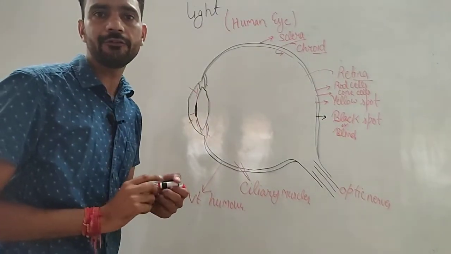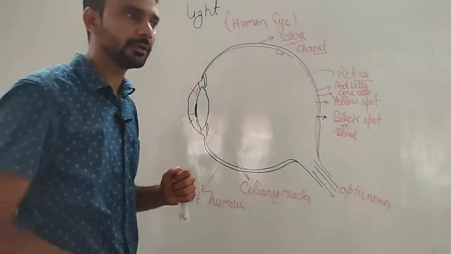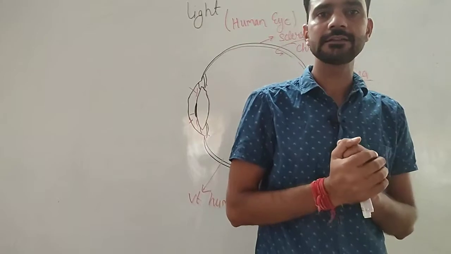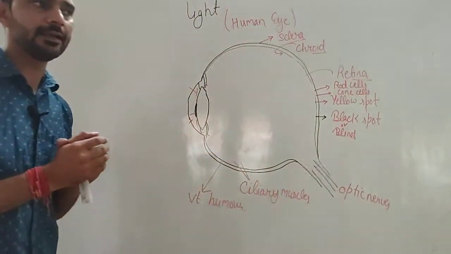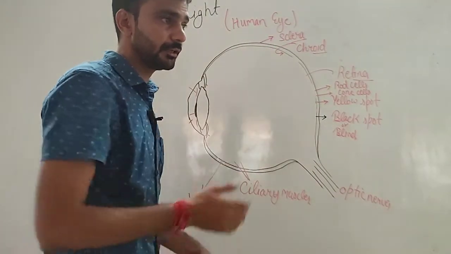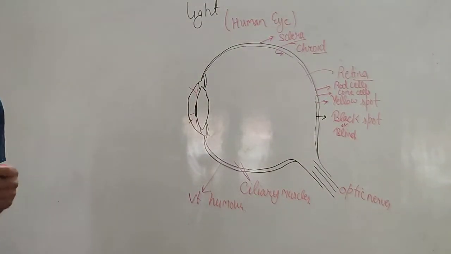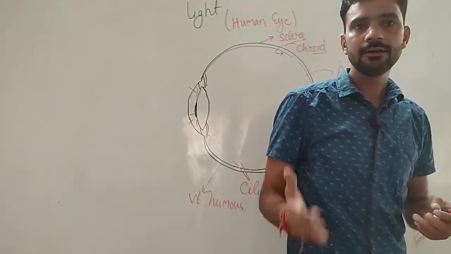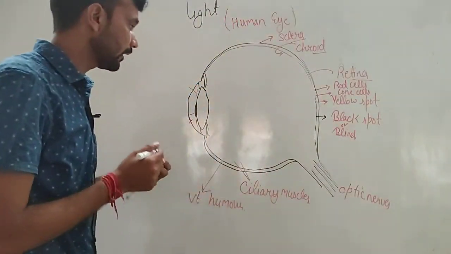So the near point of the normal eye is 25 centimeter. If we bring the object nearer than 25 centimeter, then we get stress, and after some time we get a headache. If you bring a book nearer than 25 centimeter, you will suffer from headache after some time, or you will feel some stress. So the near point of a normal eye is 25 centimeter, and the far point of a normal eye is infinity. How the eye works?